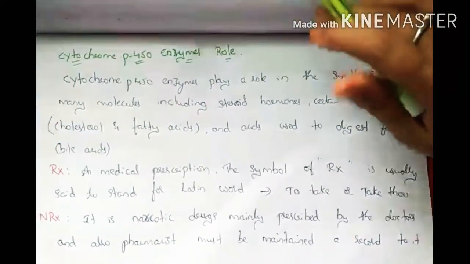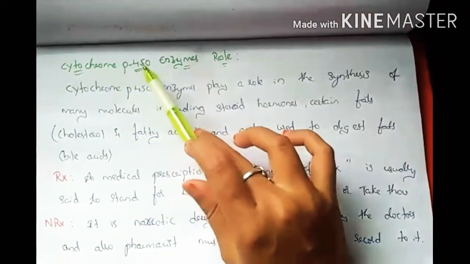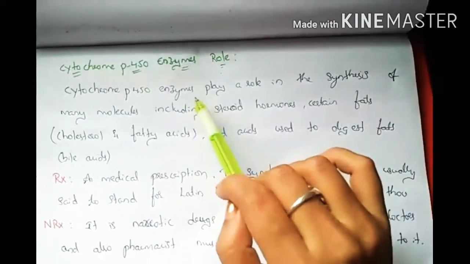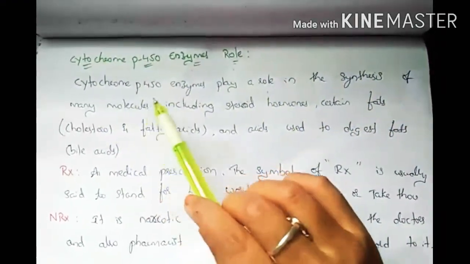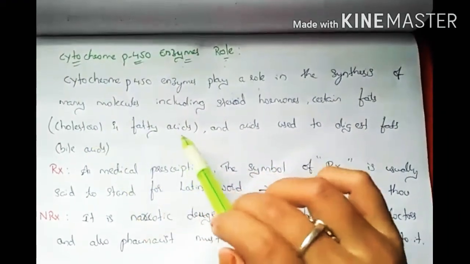Why the enzyme? The cytochrome P450 enzymes play an important role in the synthesis of many molecules, including steroid hormones, fats, cholesterol and fatty acids.